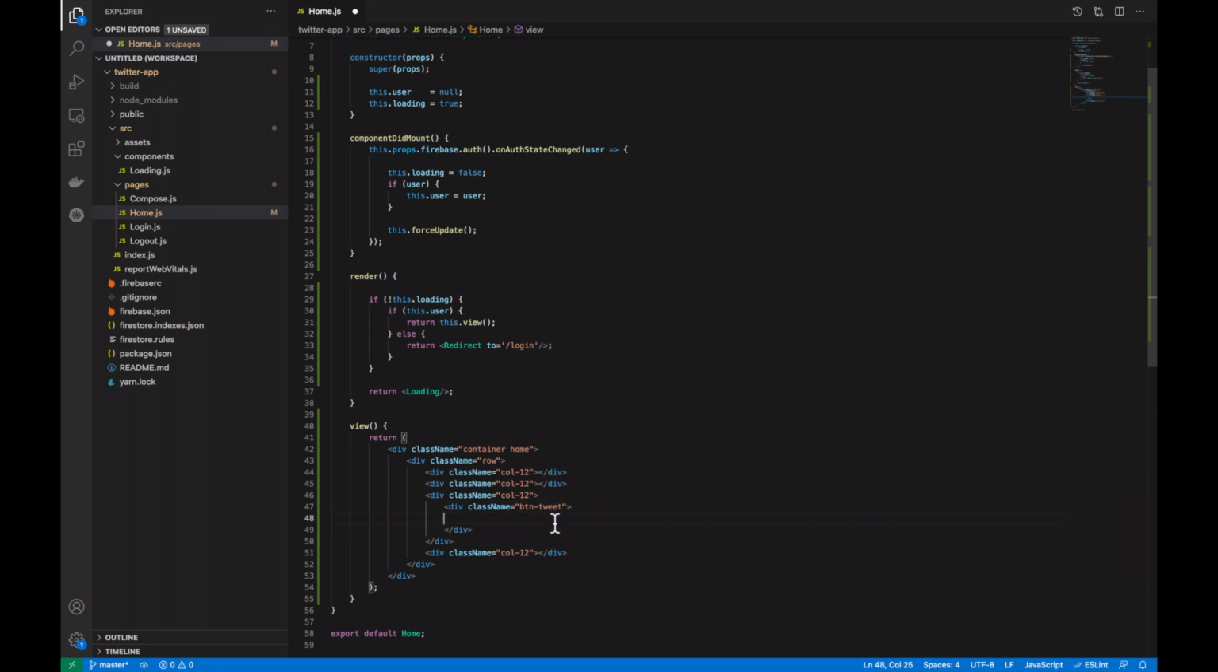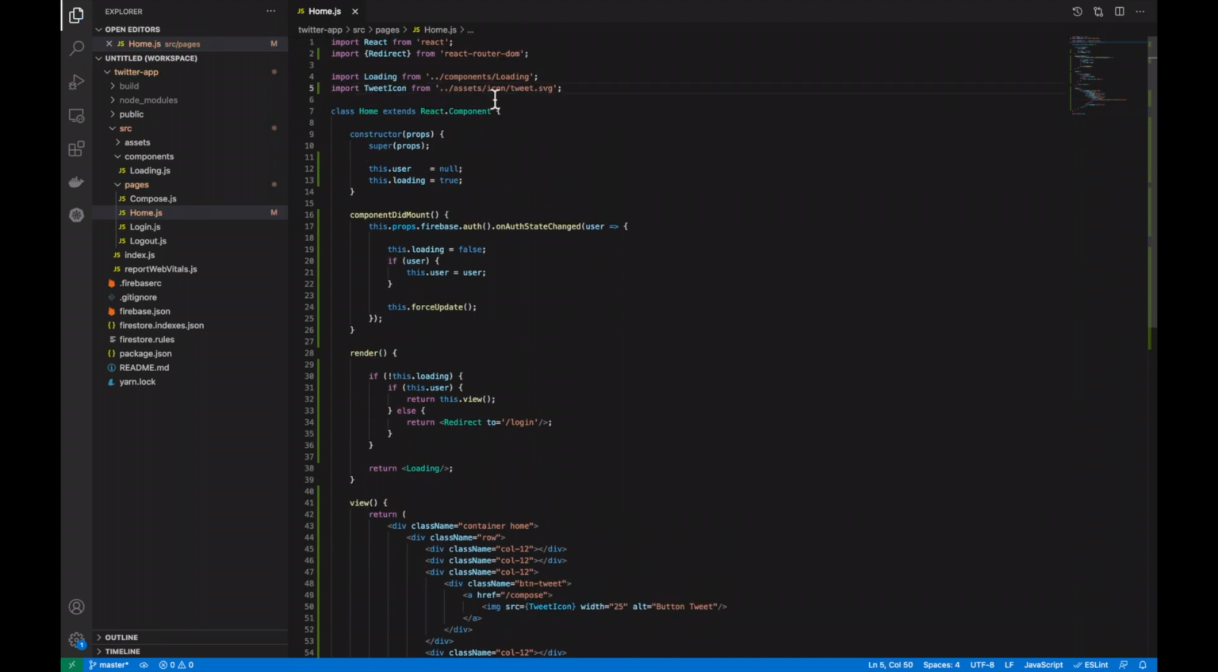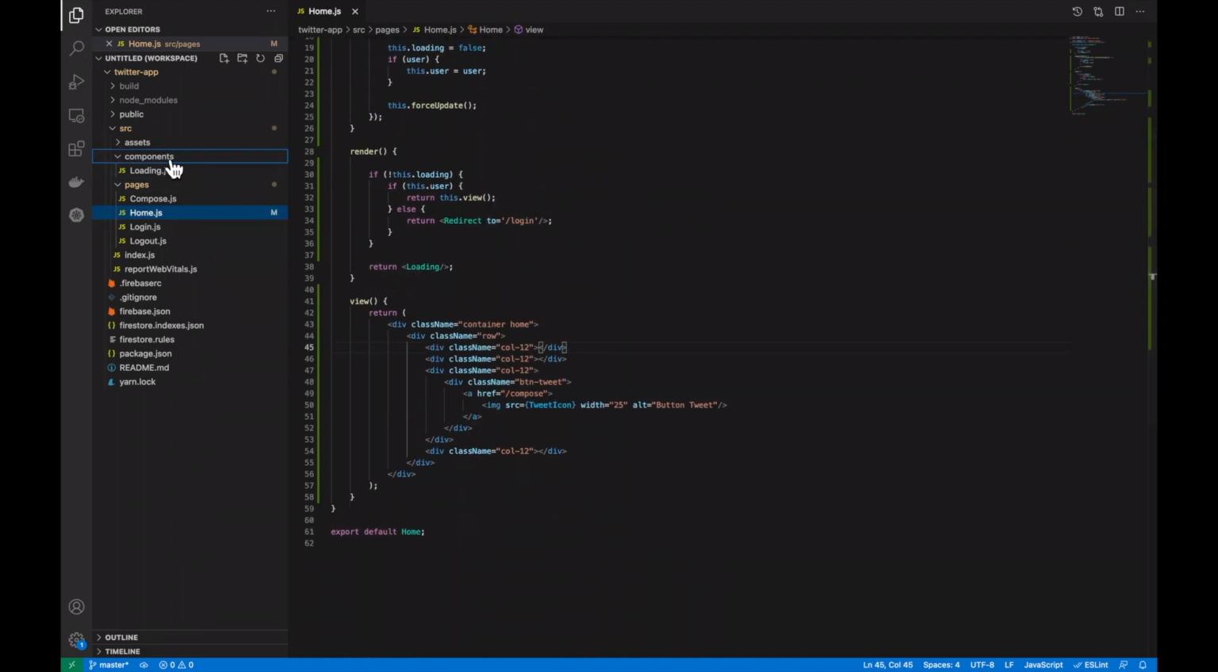And inside of that, we want to have an a tag with a href to the compose section. Then we want to add in an image with a tweet icon with width 25 and alt button tweet. Up the top, we need to import the tweet icon from the assets library. Next, we need to create a new component called header.js.